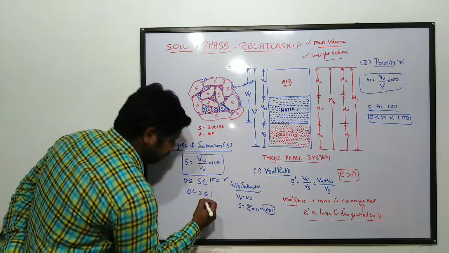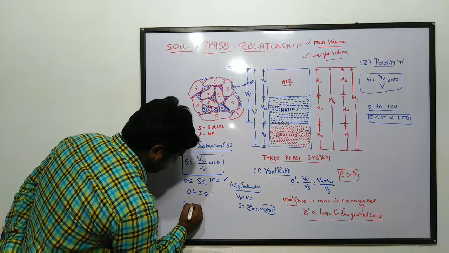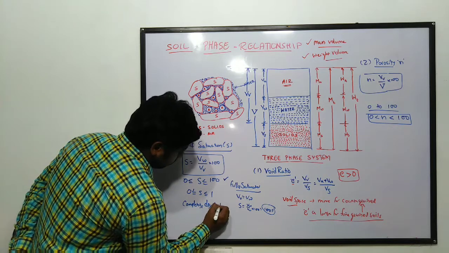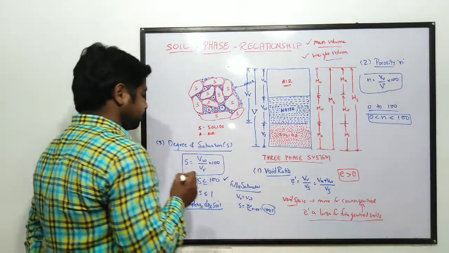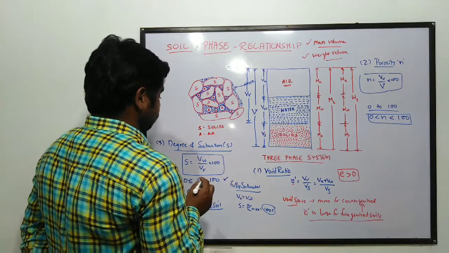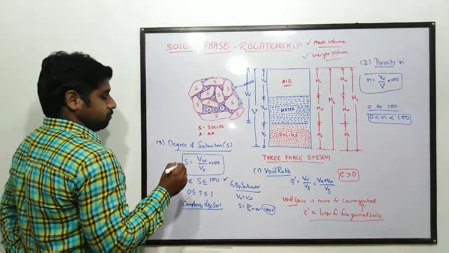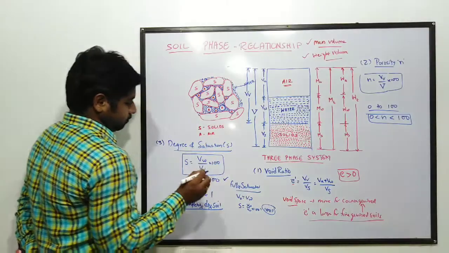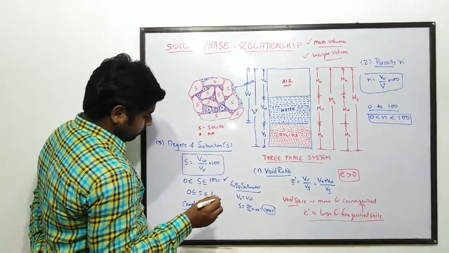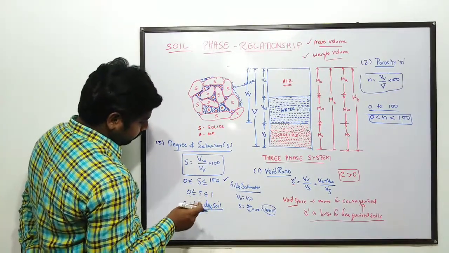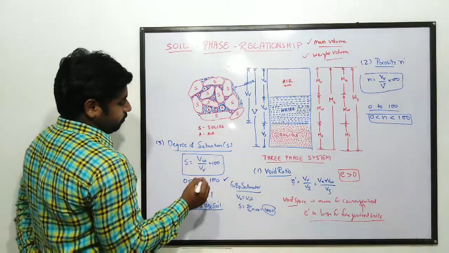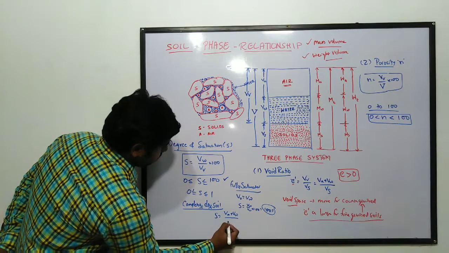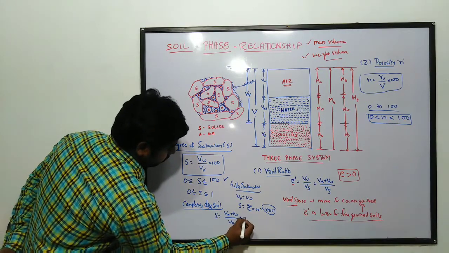Next, fully or completely dry soil. In case of completely dry soil, what is going to happen? S equals VW by VV into 100, right?